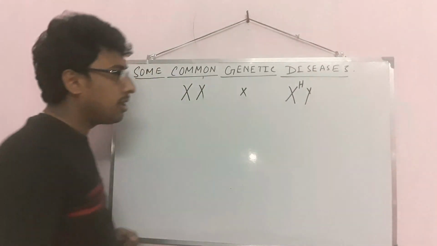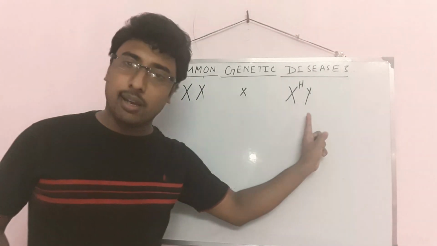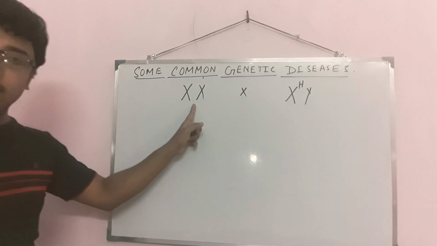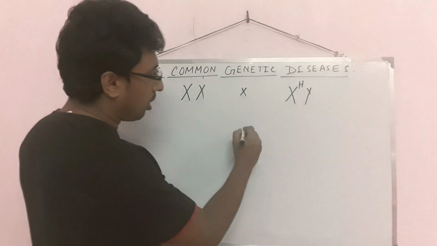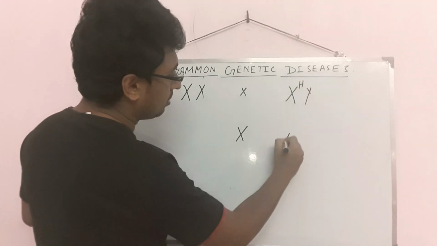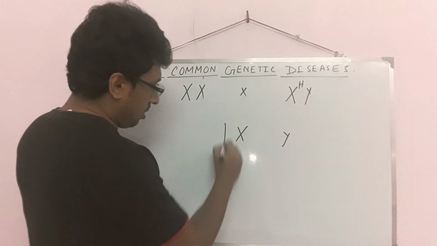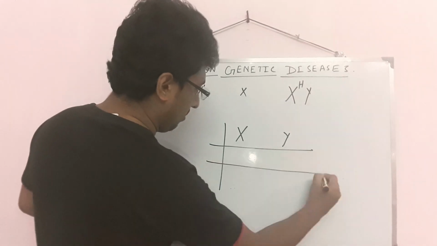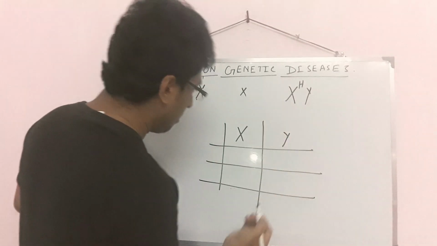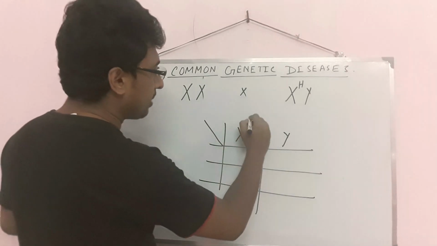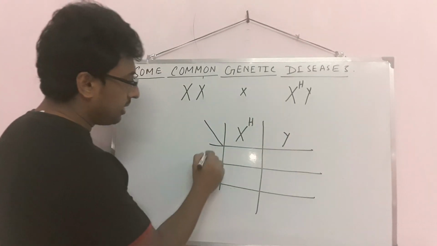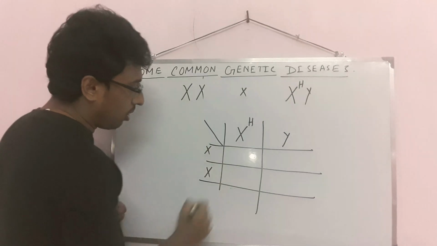So the male is hemophilic and the female is normal. What will occur? Let me draw the checkerboard here. So these are male gametes, and these are female gametes.